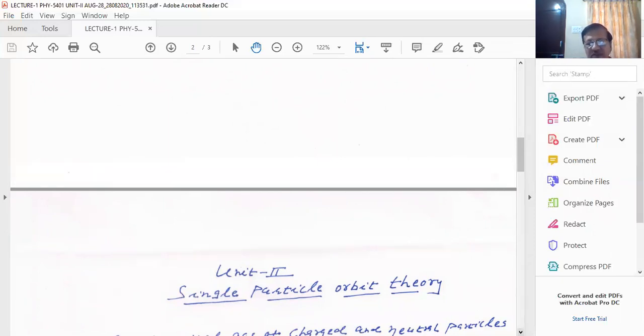So a plasma state is basically an ionized state of matter consisting of a group of charged and neutral particles, discrete charged particles. So you have positive ions, you have electrons and neutral particles, or you may have the neutral particles.